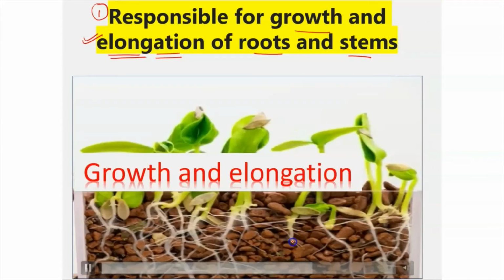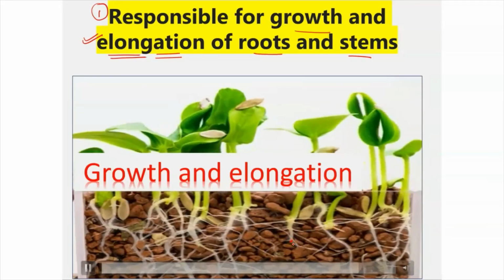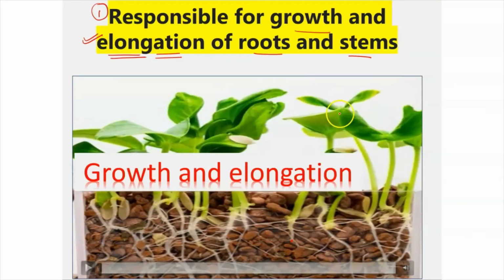So see, these are the roots. On the tips of the roots and also on the tip of the shoot, these apical meristems are present and therefore they are responsible for the elongation and also growth. Plant की roots को लंबा करने में, so that it can gather more minerals and more water from the soil, and also in the growth of the stem. Apical meristem is responsible.